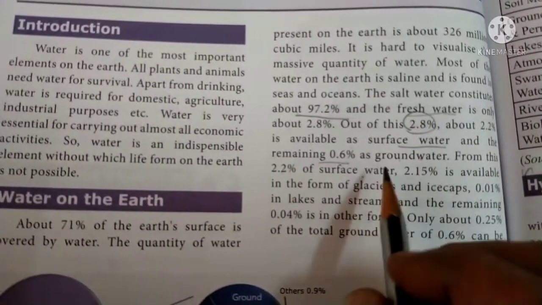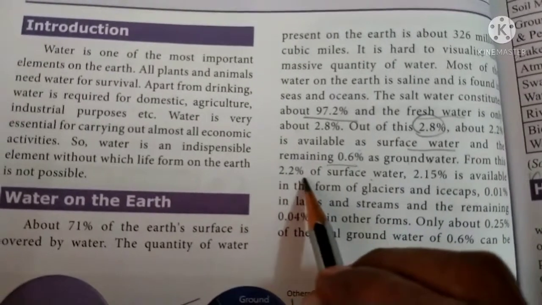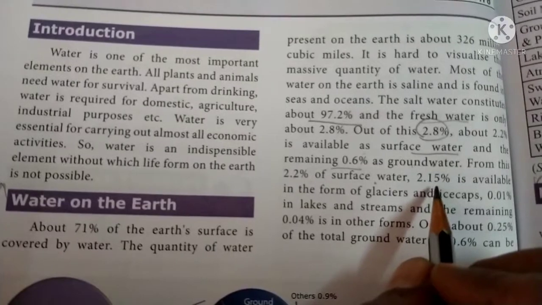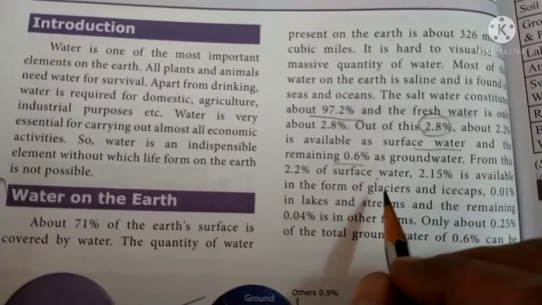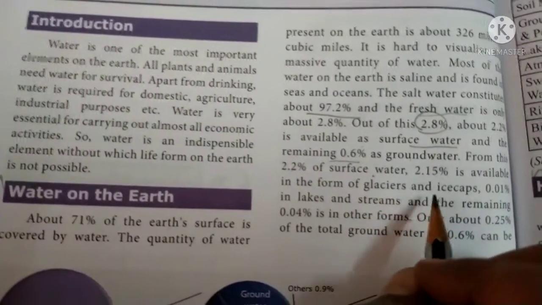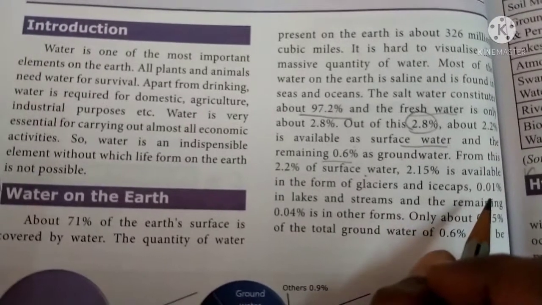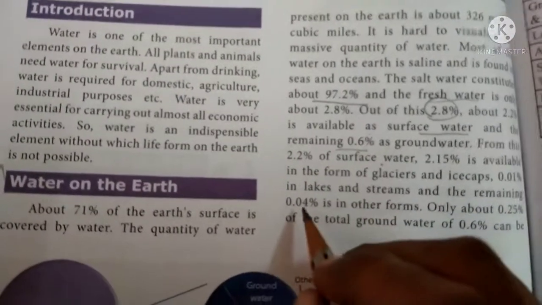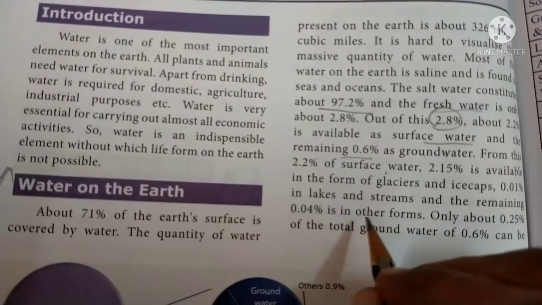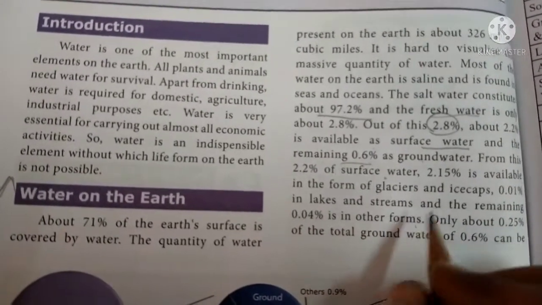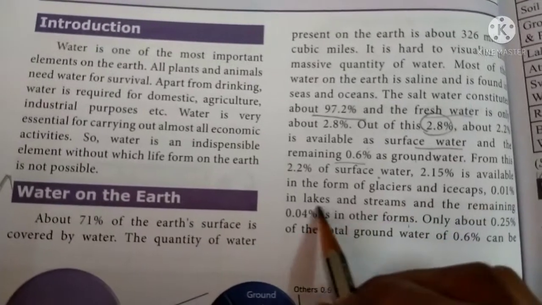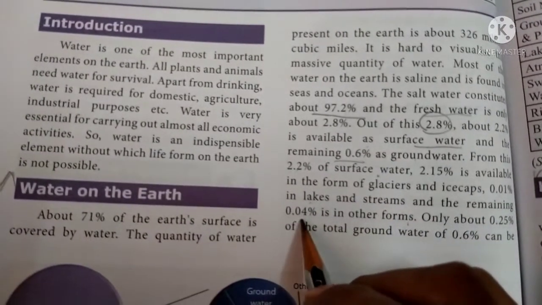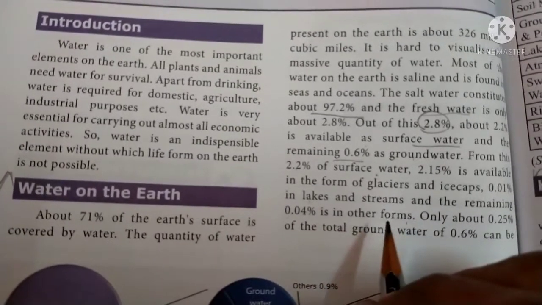From the 2.2 percent of the surface water, 2.15 percent is in glaciers and ice caps, 0.01 percent is in the lakes and streams, and the remaining 0.04 percent is in other forms.